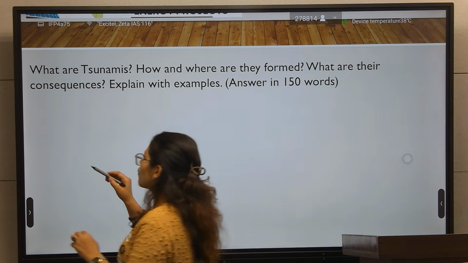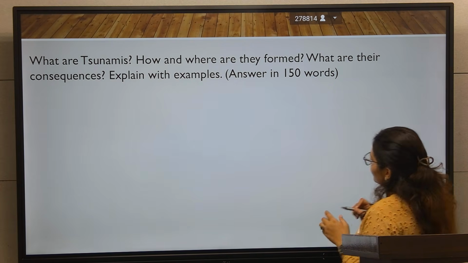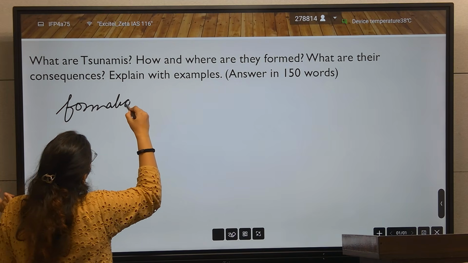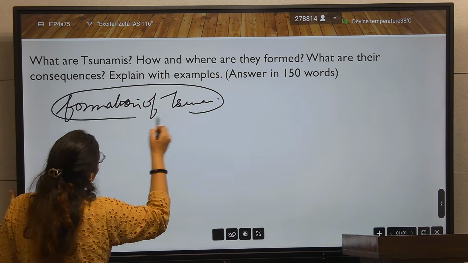After that, how they are formed. So after that, you will write the formation of tsunami. What happens?